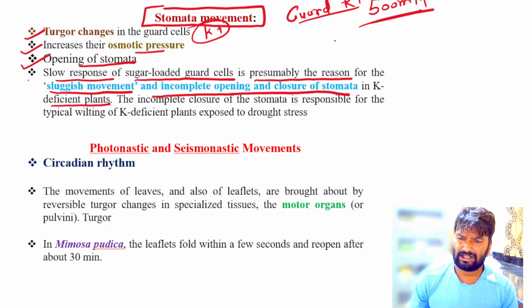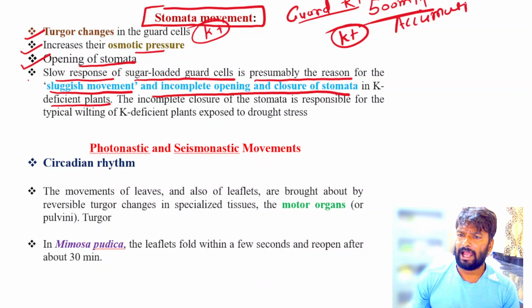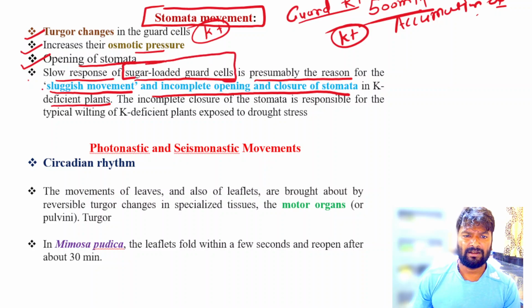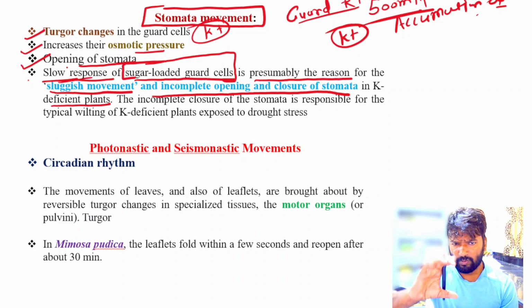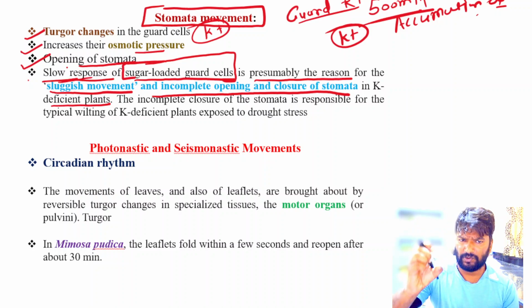Already discussed that when there is a deficiency of potassium, there will be an accumulation of sugar. When there is an accumulation of sugar in the guard cells, the response or movement of the stomata is reduced.